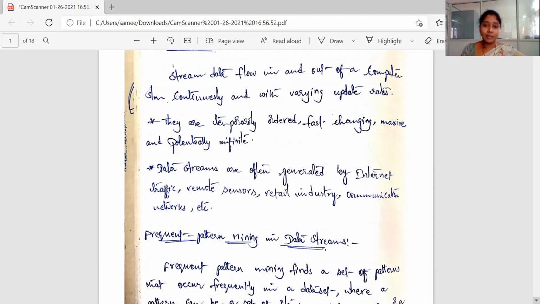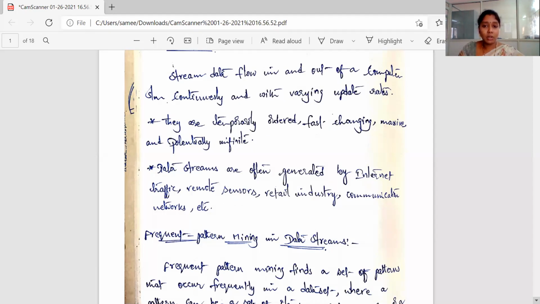So data is not dynamic, it is static. Sorry, data is not static, it is dynamic. It is continuously changing with respect to time. In this chapter, they deal with the different methods of mining association rules, classification methods, clustering methods, etc. on the streaming data.